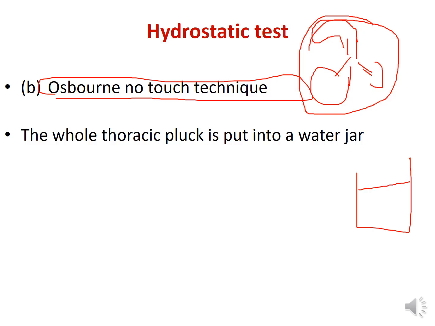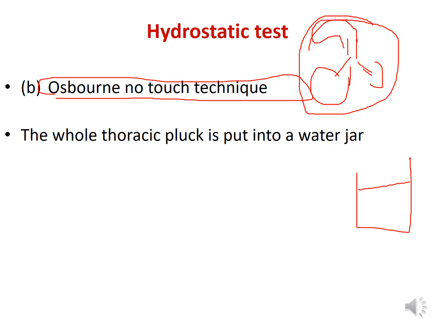Right, so what are the possibilities now? If these lungs are well aerated, what will happen to the total thoracic plaque? It is going to float because of the buoyancy effect. But if these lungs are not aerated, what will happen?